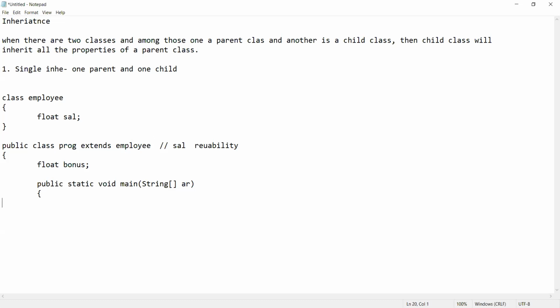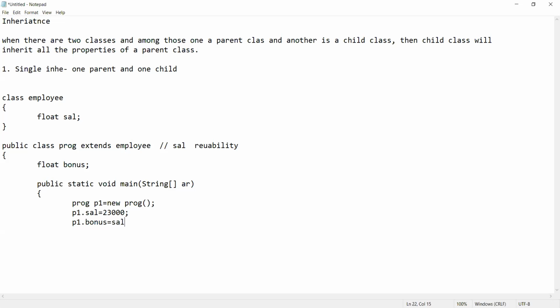For which class do we need to create the object? Obviously, the child class, because it has both properties, salary and bonus, right? So I have declared, suppose, the object of a programmer class. Now suppose p1.salary is equal to 23,000, which we wrote here, and p1.bonus. Suppose we take some formula for bonus, it is 10% of salary.